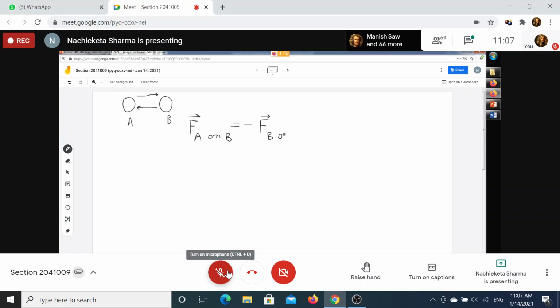So when you put a minus here, the reaction becomes action, and when you put a minus here, the action becomes reaction. There is no hard and fast rule that when A applies a force on B, that will become an action, and when B applies a force on A, that will become reaction.